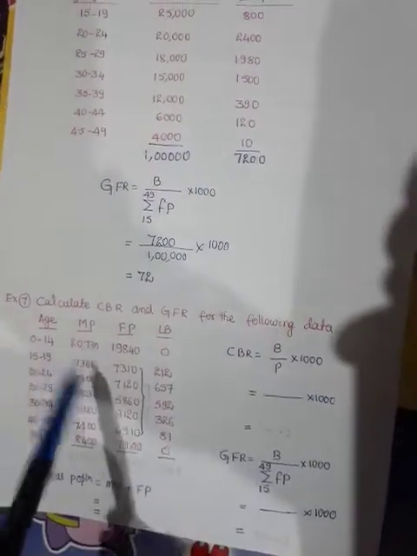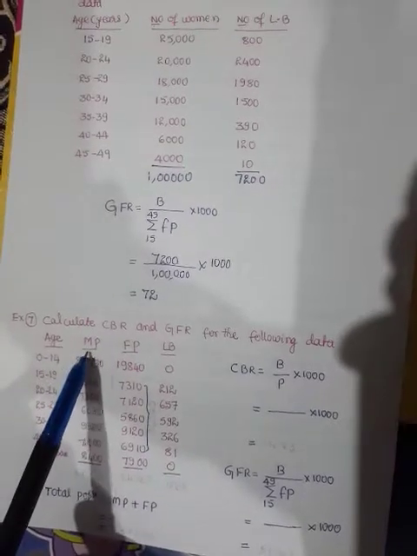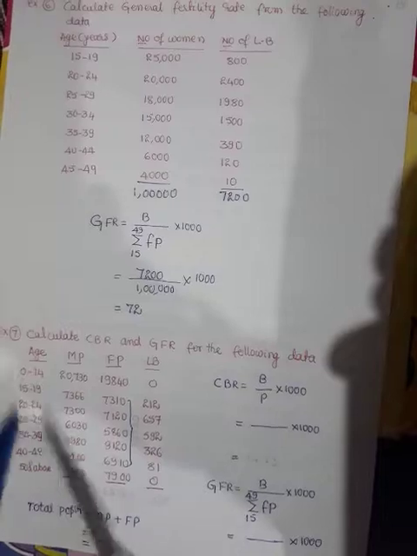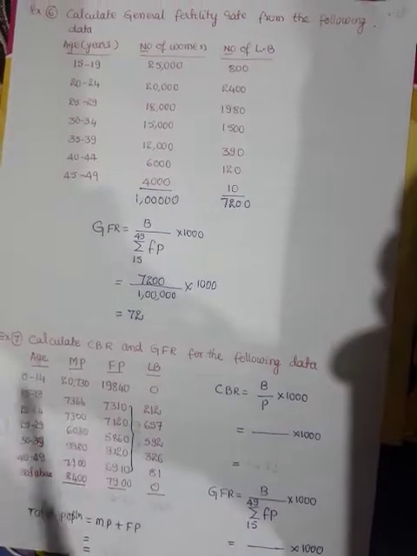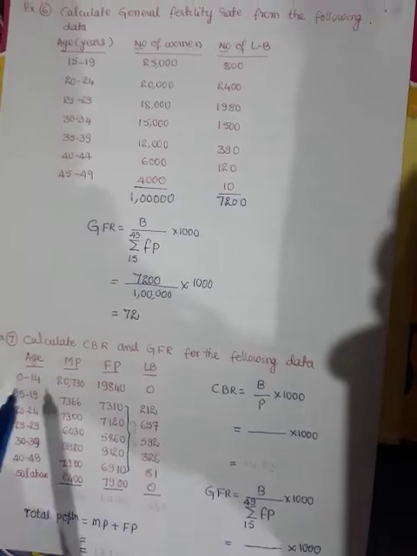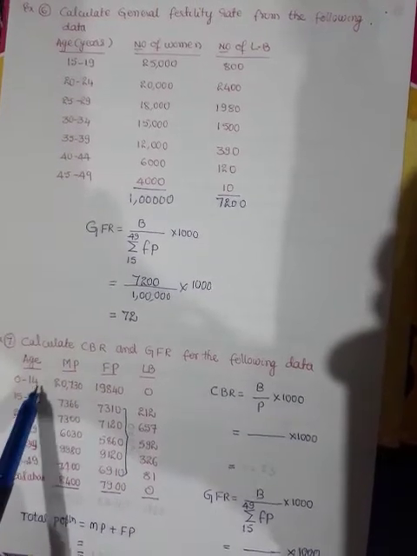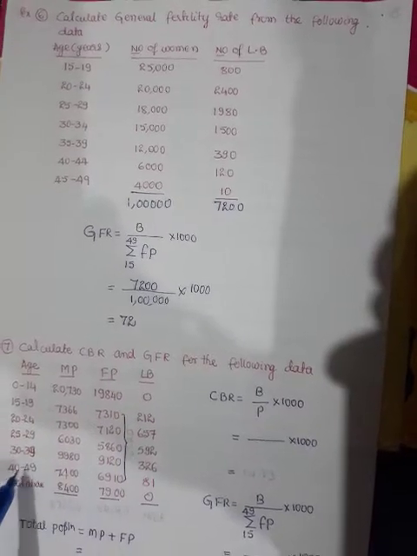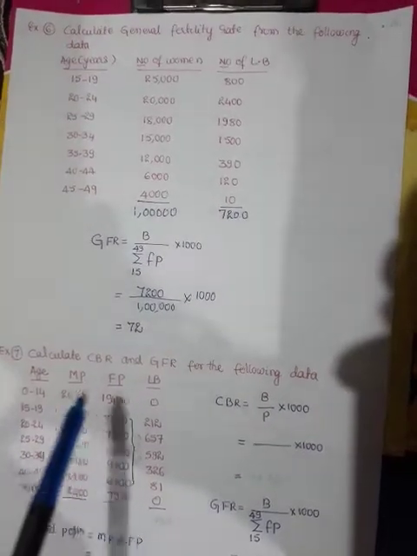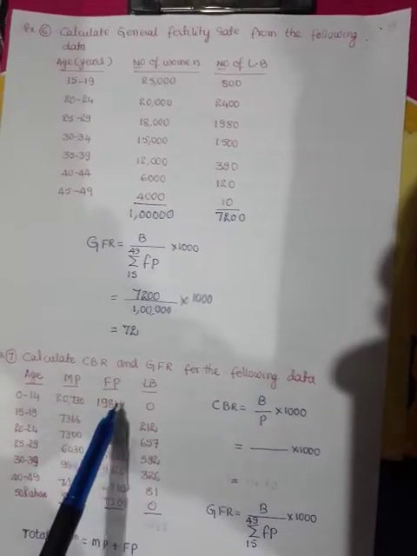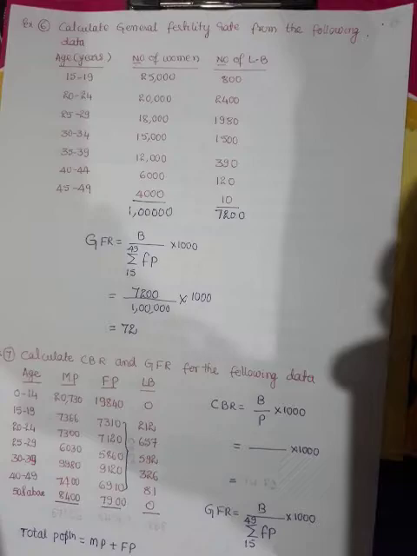Now the seventh problem. Calculate CBR and GFR for the following data. Here 4 columns are given: age, male population, female population, live births. Here the full ages are given, 0 to 50 and above: 0 to 14, 15 to 19, 20 to 24, 25 to 29, 30 to 39, 40 to 49, 50 and above. The corresponding male and female population and live births are given.